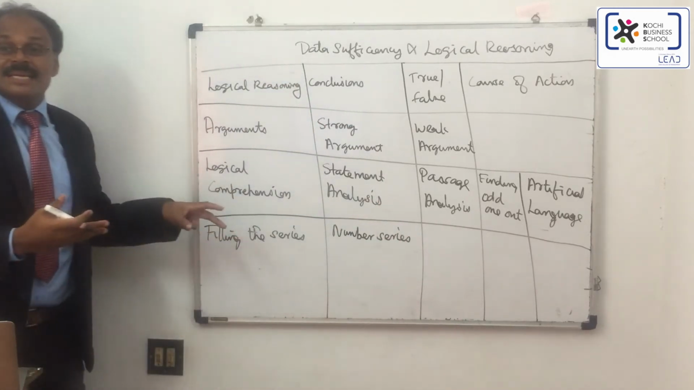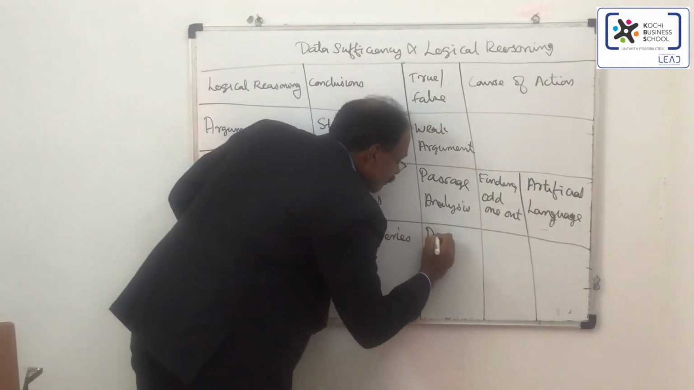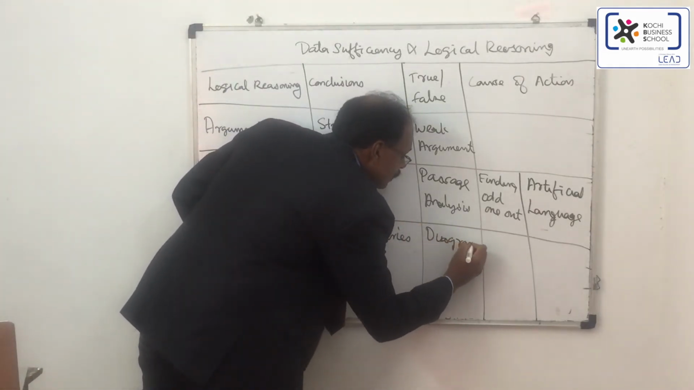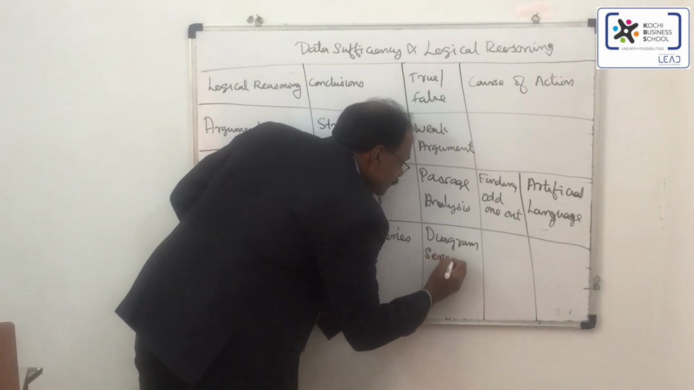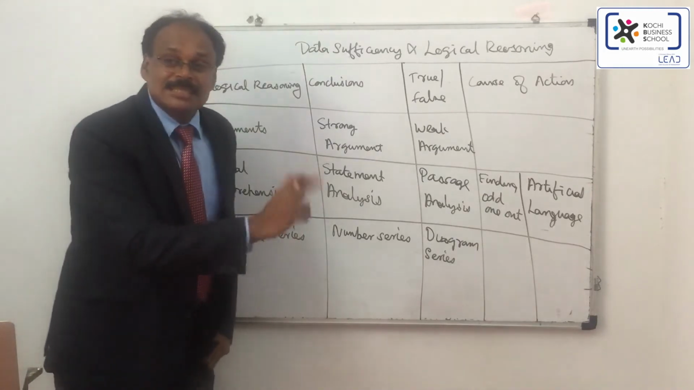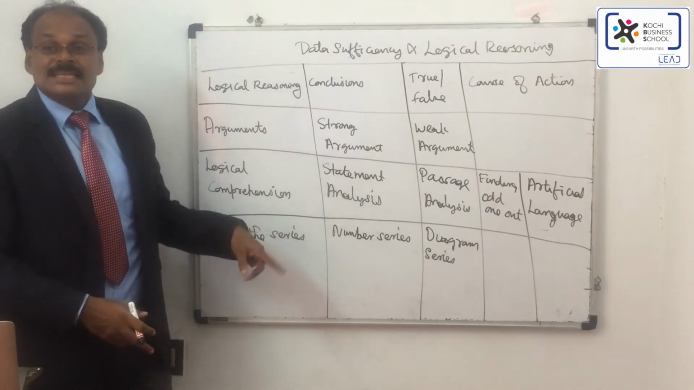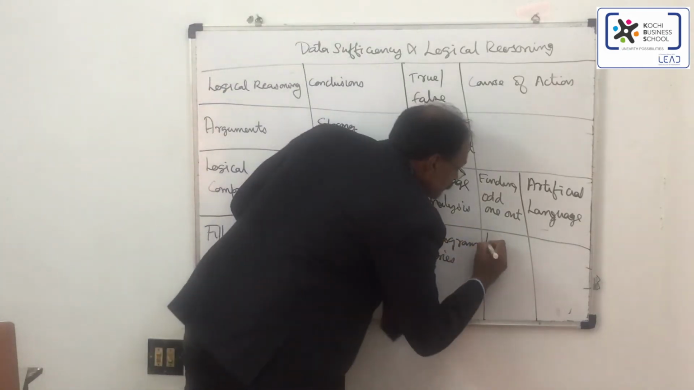Then there is another, diagram series, word series, or picture series. A set of diagrams will be given as 3 choices. What will be the 4th diagram? So number series, diagram series. Again you can get alphabet series.